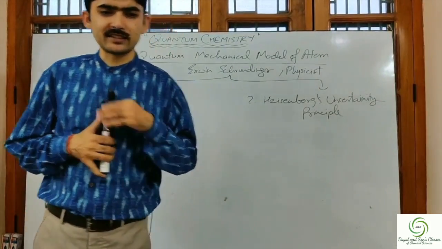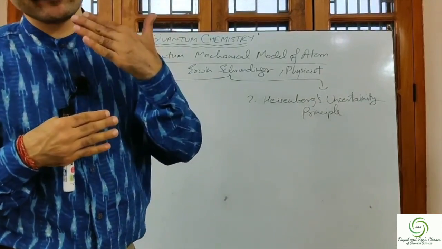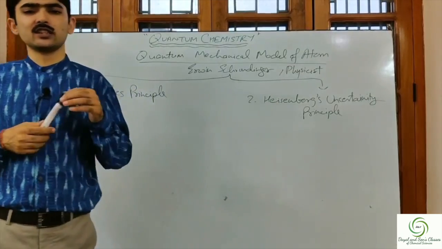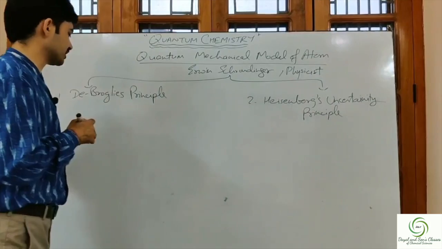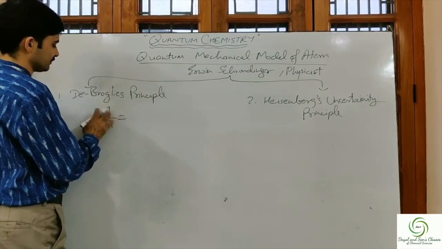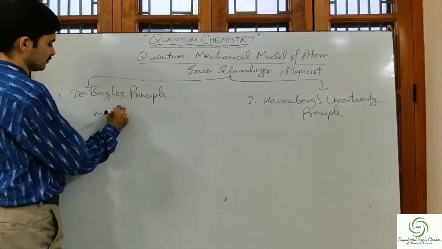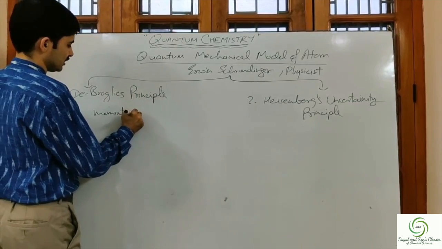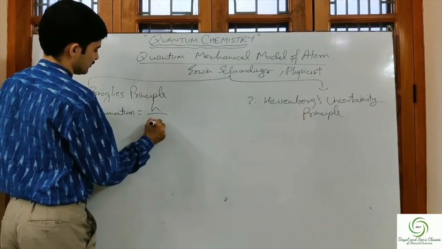And he related the wavelength of that wave function that is associated with particles to their momentum by the relation: momentum is equal to h upon wavelength.